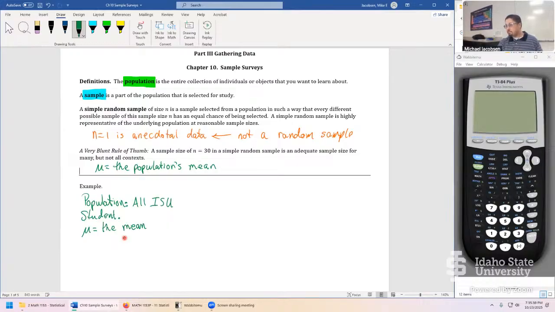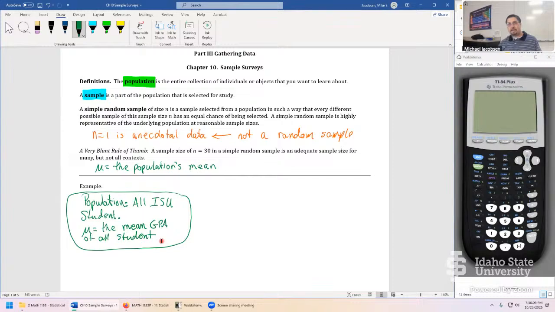Mean GPA of all students, namely the ISU students. So this is a quantity that can be calculated. If you work for the registrar office and you have high enough clearance so you can get into all of their databases, that's probably just a little code that you write out and it'll give you the average GPA of every student registered at ISU right now.